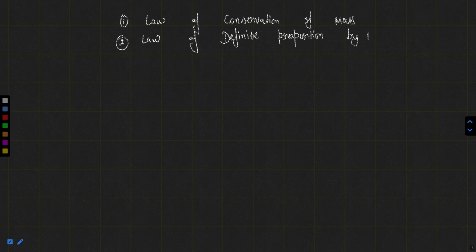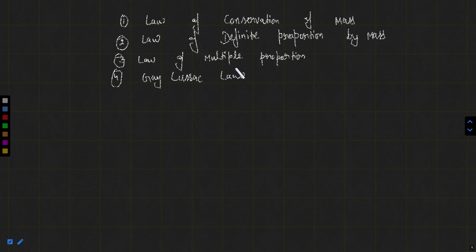You can say this law is also named as law of constant proportion. The third will be law of multiple proportion. Fourth will be Gay-Lussac law of gaseous volume, and the last one will be Avogadro law.